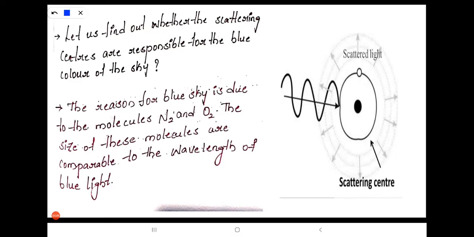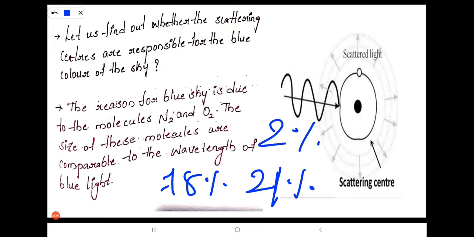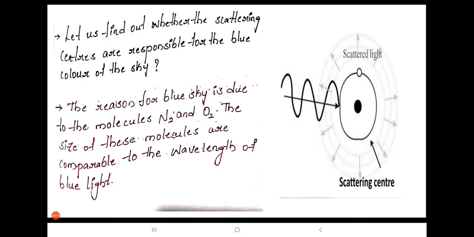The nitrogen percentage in air is 78% and oxygen is 21%. The remaining gases are 2% in the atmosphere. So the percentage of nitrogen and oxygen is more in the atmosphere.